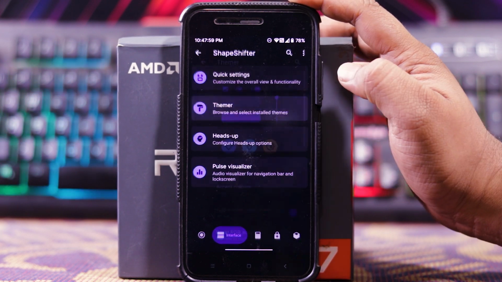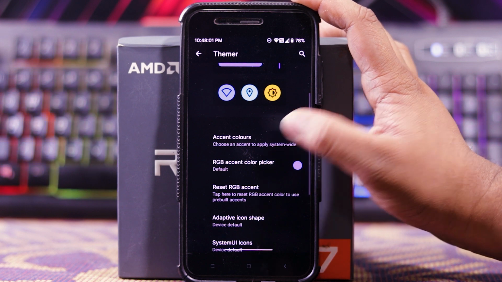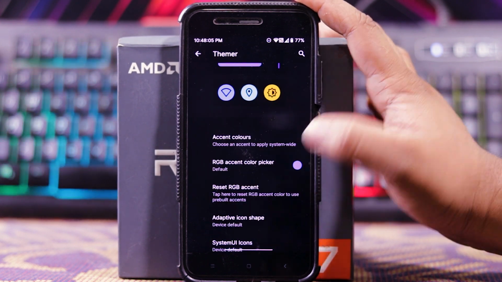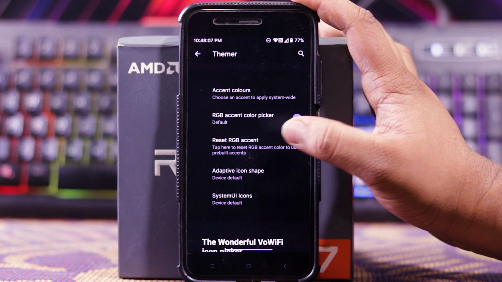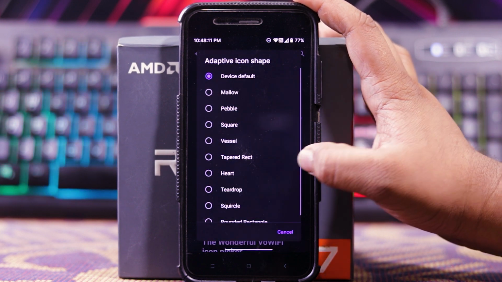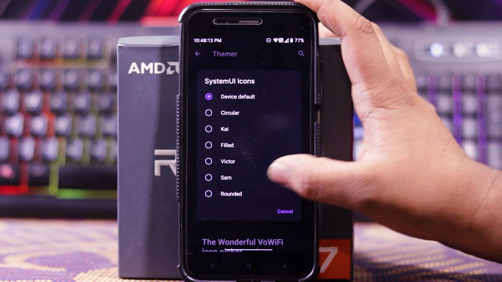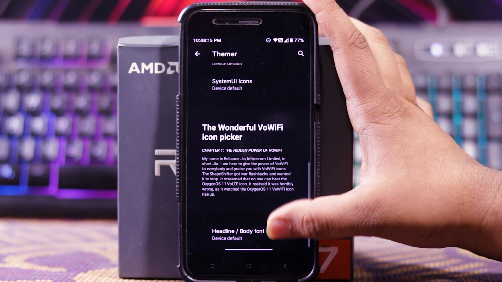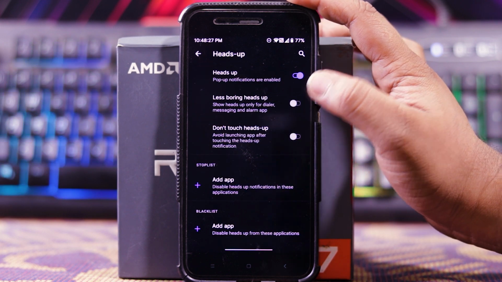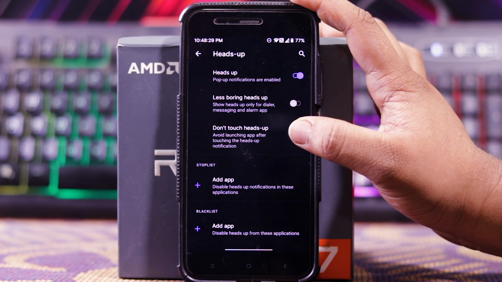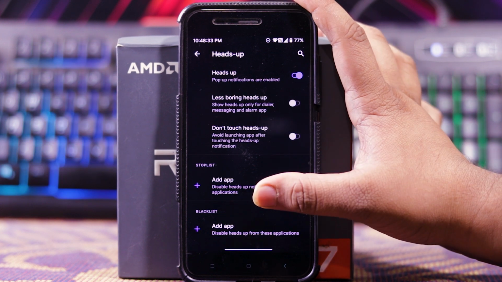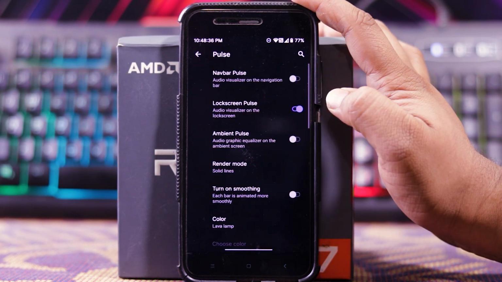Then you get themer. In this you can choose the accent color. As you can see, you can choose the accent colors. You can also reset the RGB accent. Then you get option of adaptive icon shape and system icon, and down here you can choose the font. Then you get heads up. In this you get heads up notification, less volume notification, don't touch heads up notification, adapt to stop list and adapt to blacklist.